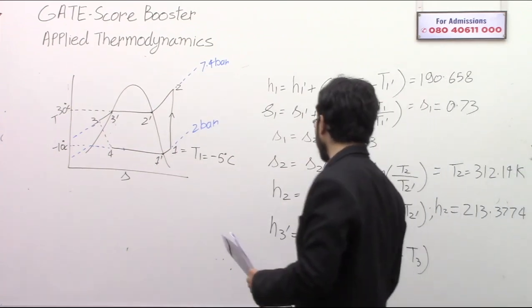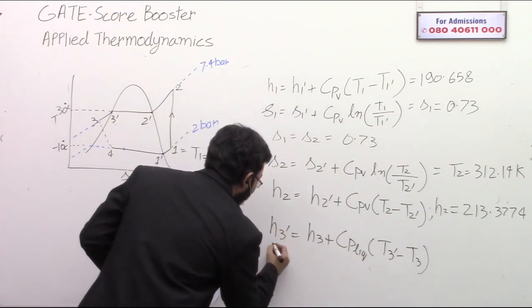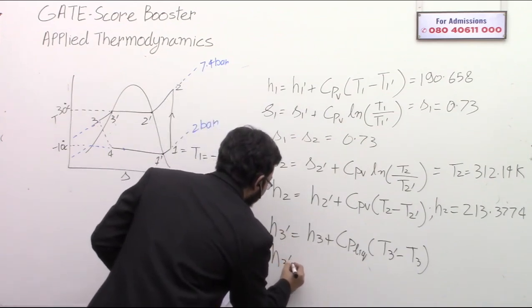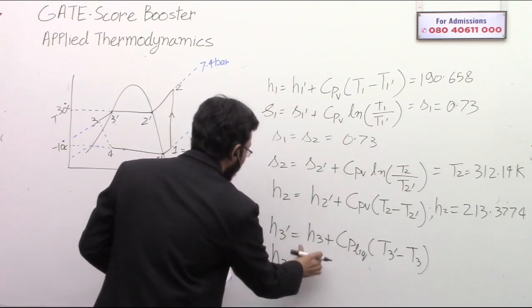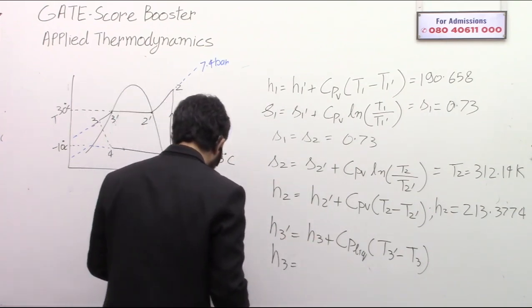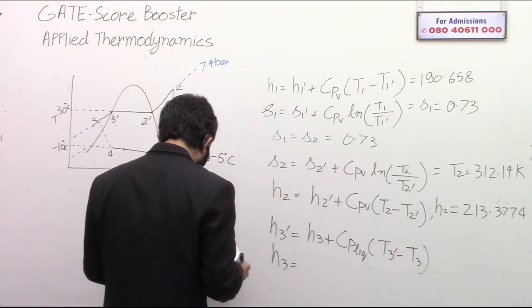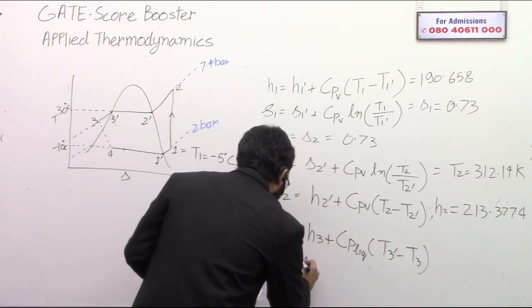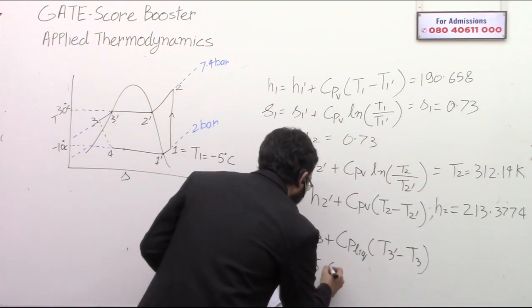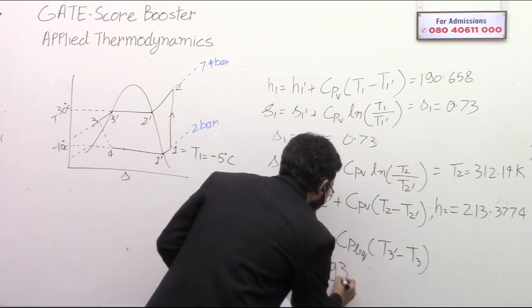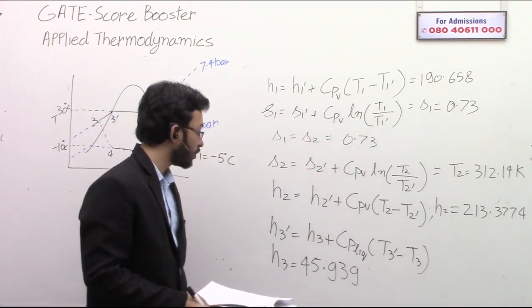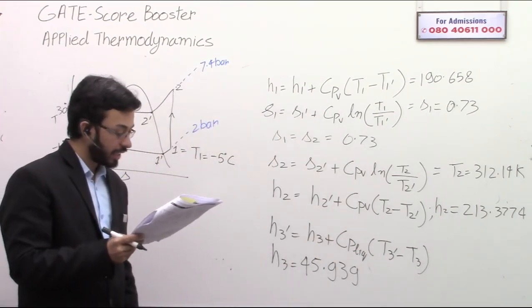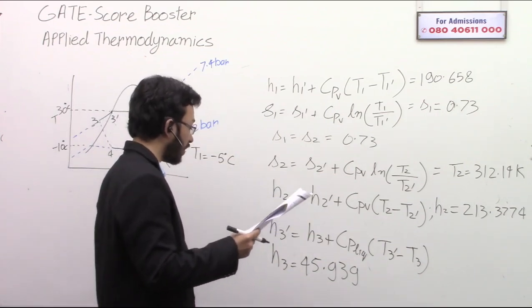H3 dash is already known, so H3 will come as 45.939 kilojoule per kg.